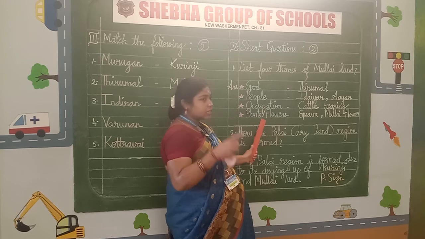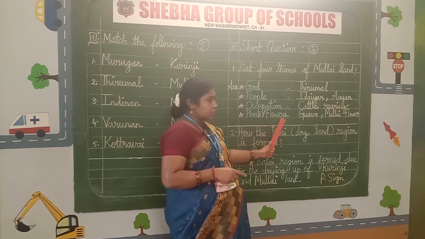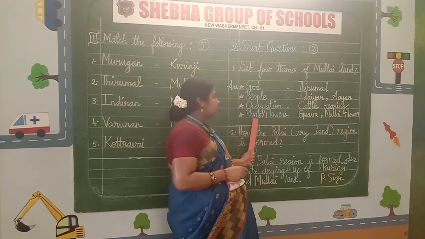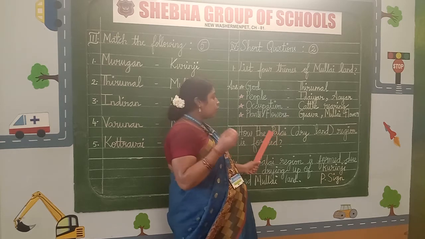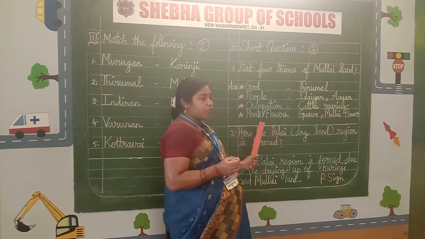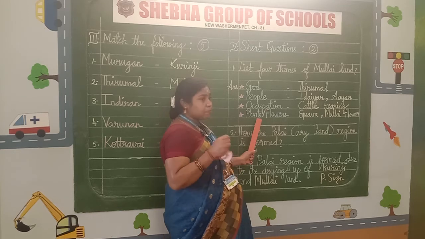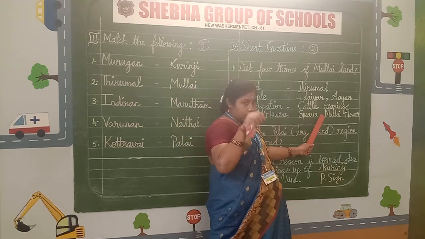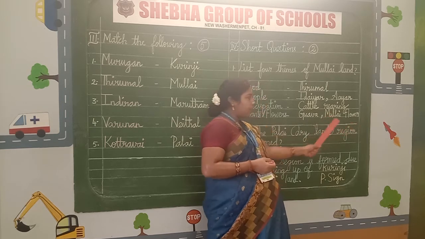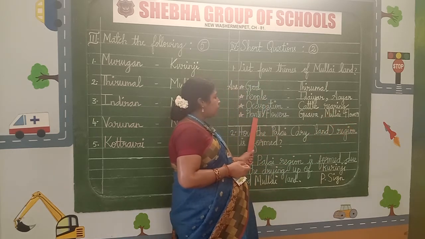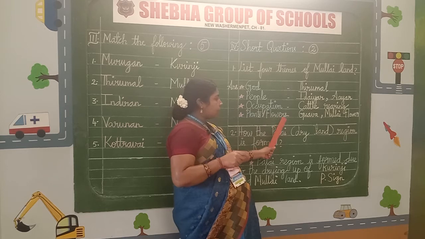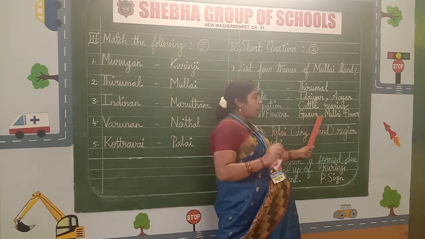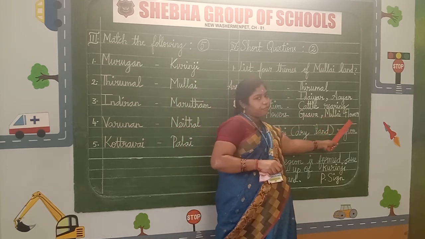What is this, children? Slash. Here the words are plural, plants, flowers. Don't leave out the S letter. Don't forget to write plants as plants. Flowers, hyphen, Kovai, Mullai flower.